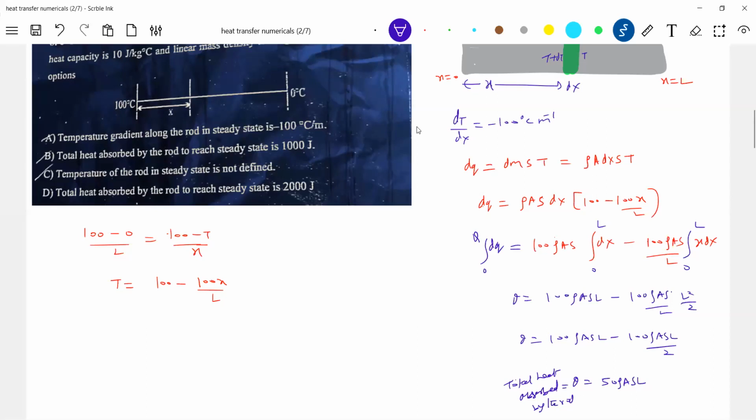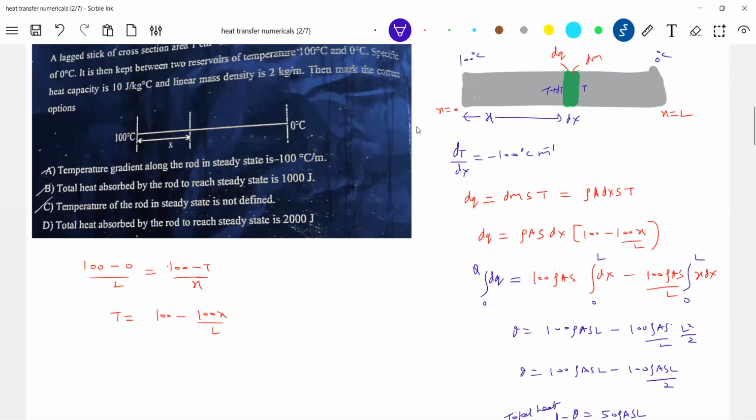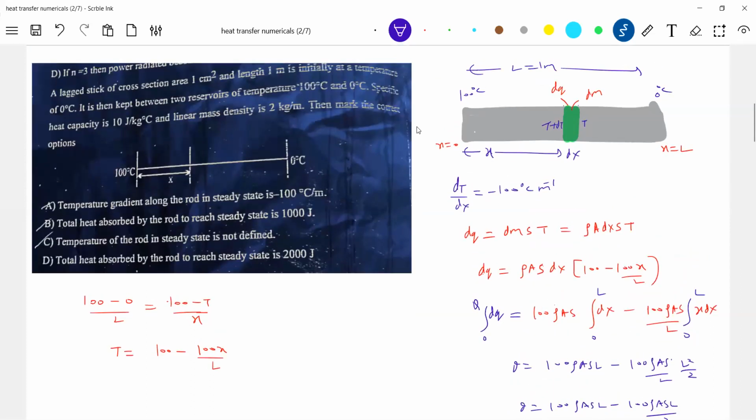Okay, this one. Temperature of the rod in steady state is not defined. Look at the temperature. I think it's defined, no? We are able to write the equation. Look at this very simple idea. Not defined means you can't write an equation, but we are able to write the equation. Mathematically, I'm in a good position, no? I'm able to write the equation very clearly.